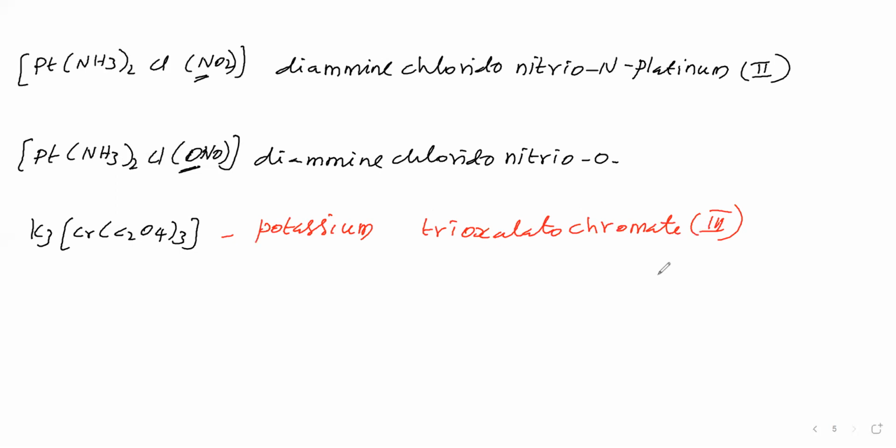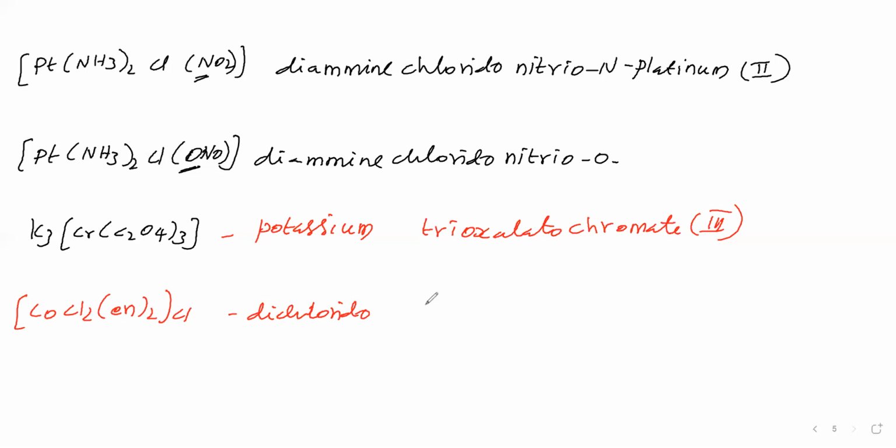Okay, next complex we are taking, that is Co Cl2 (en) twice, Cl. Here we will first say the name of the ligand Cl, which is dichlorido.